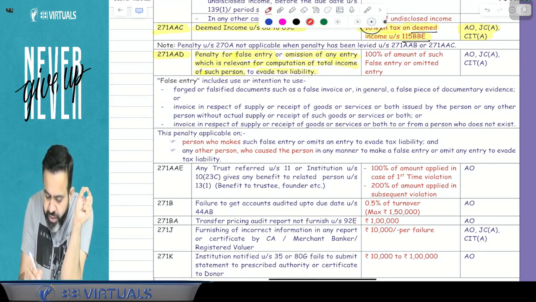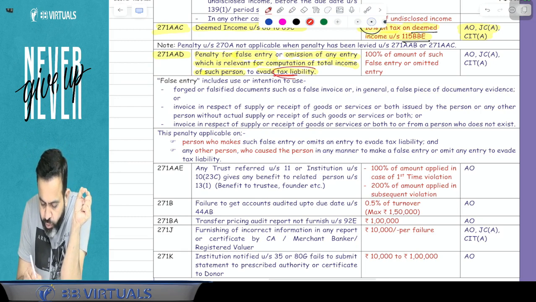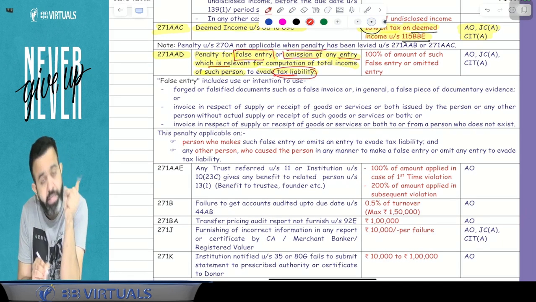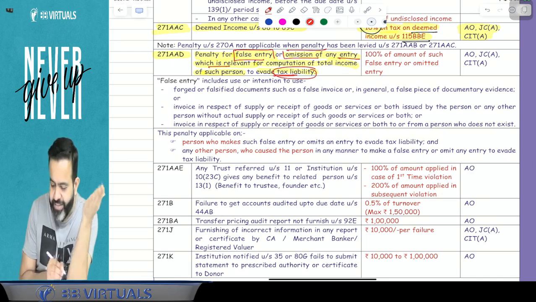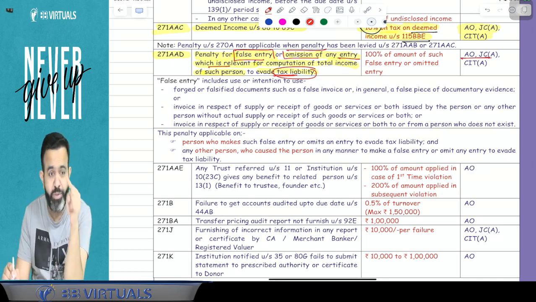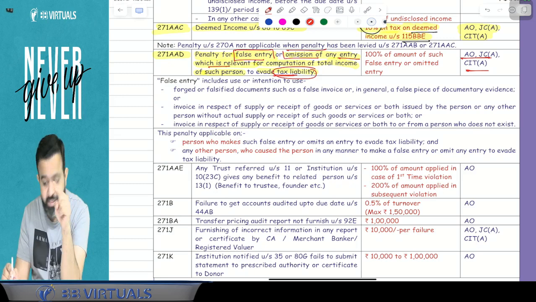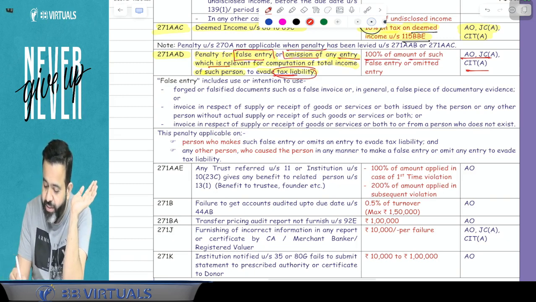Means your motive is to evade the tax liability, and for that purpose, if you did a false entry or if there is an omission of any entry which is relevant for computation of total income, and you did it only to evade tax, then guys, the AO or Joint Commissioner (Appeals) or CIT (Appeals) may charge a penalty of 100% of the amount of such false entry or omitted entry.